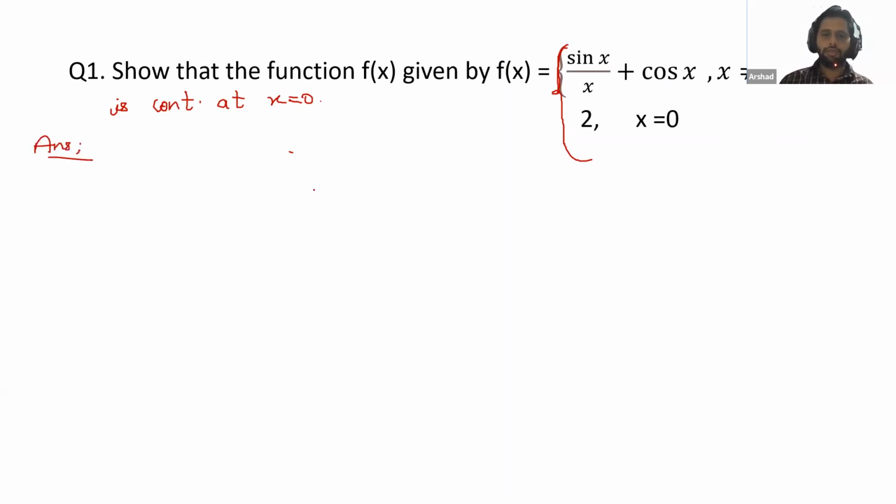Now, first of all, I need the formula. Who can tell me? Darshan, what is the formula to check whether the function is continuous or not at a particular point?